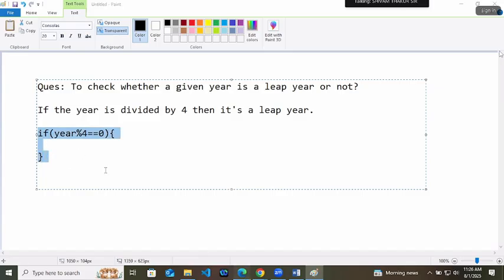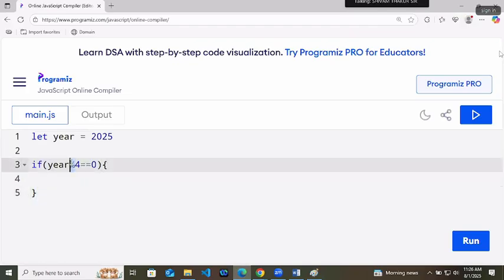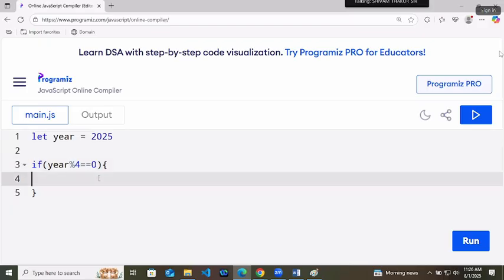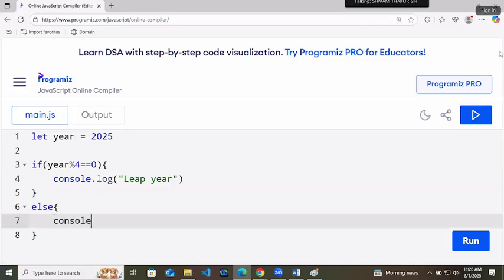So here, if we are writing if year modulo 4 equals to 0, means if I divide year by 4 and it gave the remainder as 0, it will give the answer as leap year or else non-leap year. Right? Non-leap year.